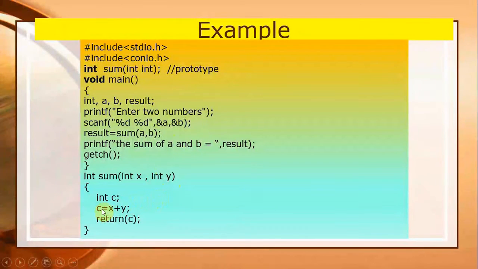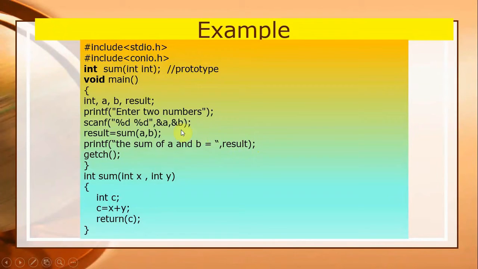Here it is a local variable, that is c. C equals x plus y means the values of x and y will be added and assigned to c. Then function sum returns the value c to the calling function. Whenever this function returns the value of c, it will be copied to the calling function, and sum will assign this value to result. And whenever you print the value of result, it will print here with the message the sum of a and b is equal to result.